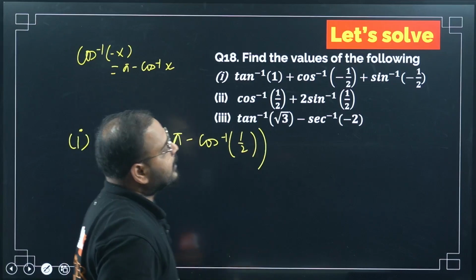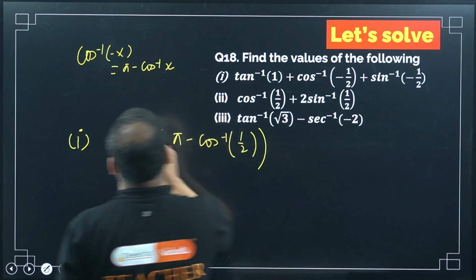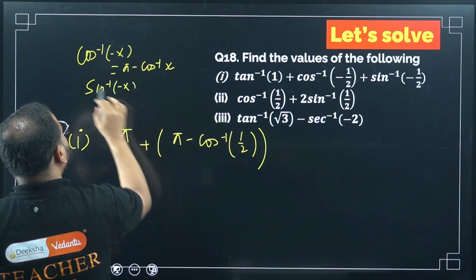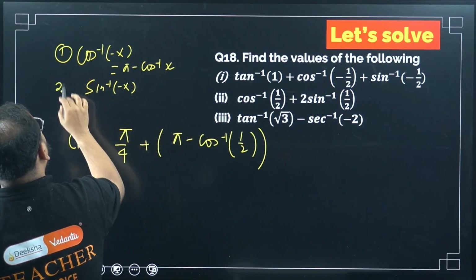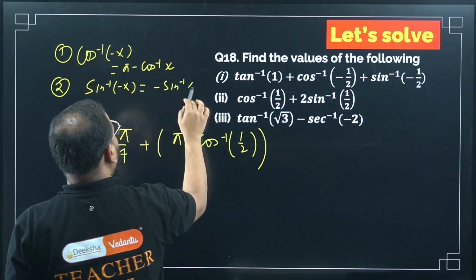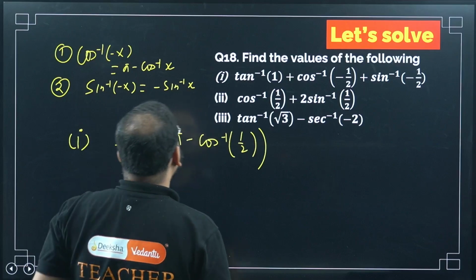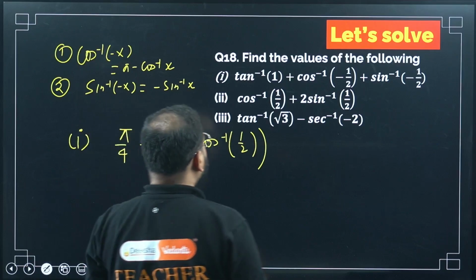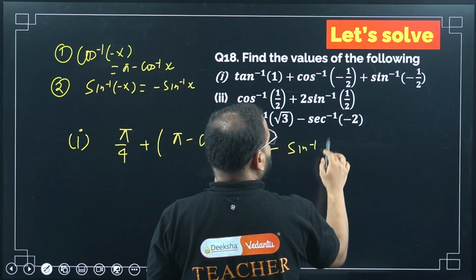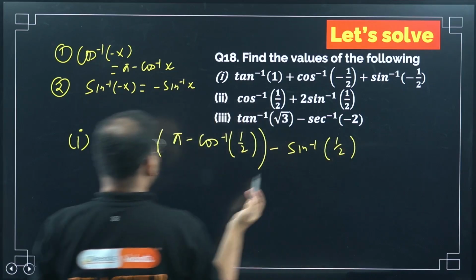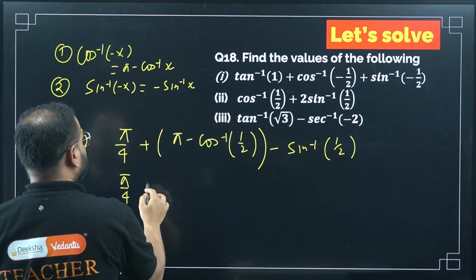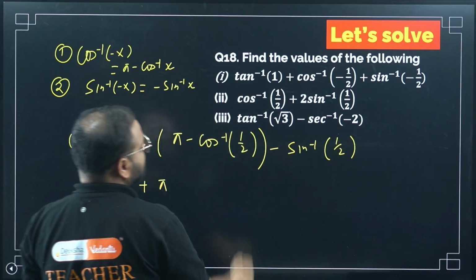Let's move ahead. Sin inverse of minus x, if you remember this, formula number 1, formula number 2 is simply minus sin inverse of x. Okay. So if you do that, what are you going to get here? Minus sin inverse of 1 by 2. Let's apply the angles now. This is simply pi by 4. This is simply pi minus cos inverse of 1 by 2.